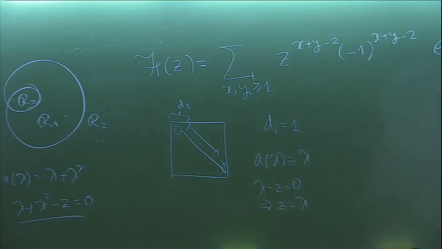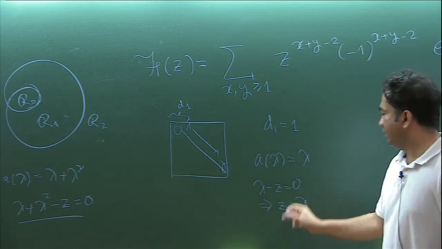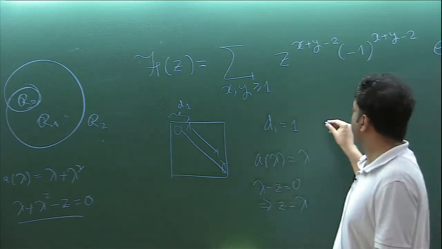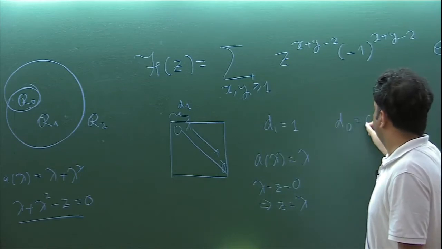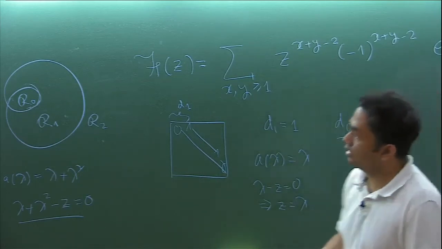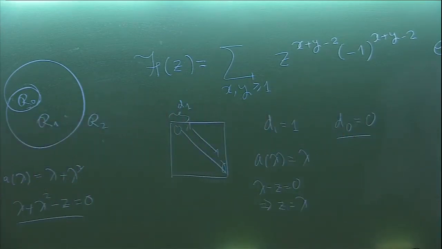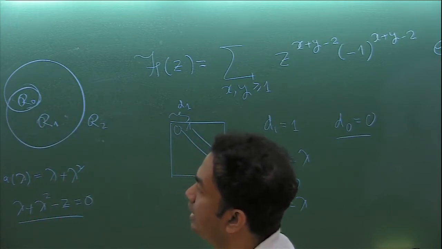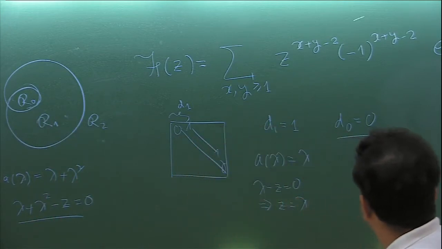If you're inside this unit disk, then there are no roots greater than 1. So my d0 is 0. Therefore, what I wrote here, this script d, which is d1 minus d0, is just 1. That's why when you look at this determinant, it's just a single entry of that matrix. And you have this sum function, which is some c_xy, which in this case takes this form.